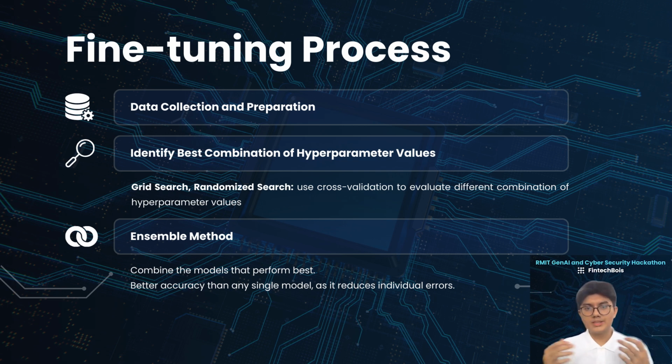In these steps, grid search and randomized search can be utilized with the ability to use cross-validation to evaluate the different combinations of hyperparameter values. In addition, a powerful technique can be employed, which is the ensemble method, which can combine the models that perform the best. And this ensemble method can achieve better accuracy than any single model, and it will reduce individual errors.